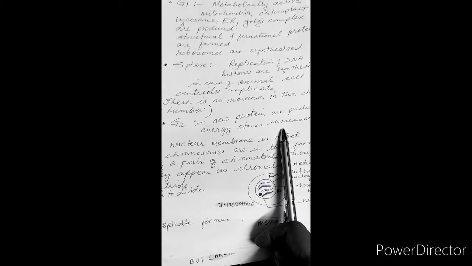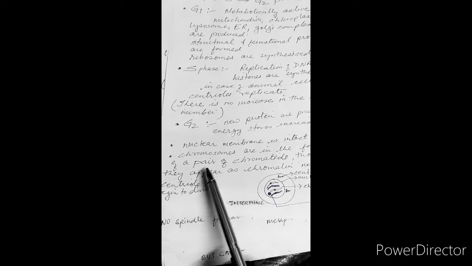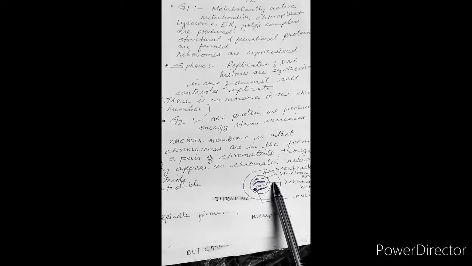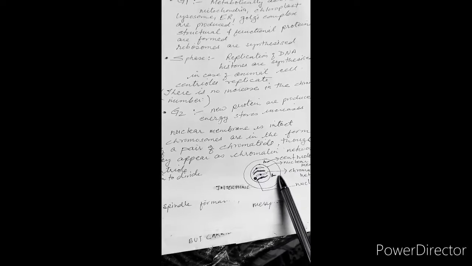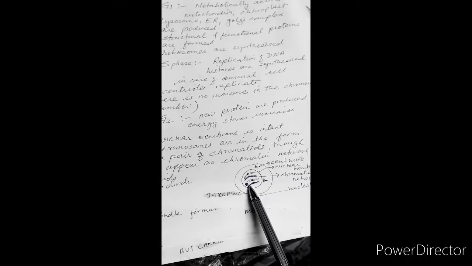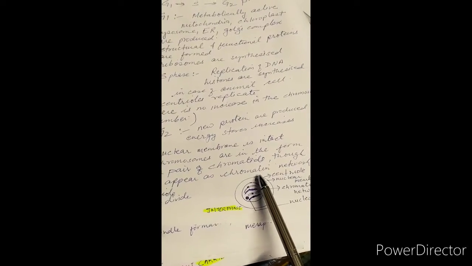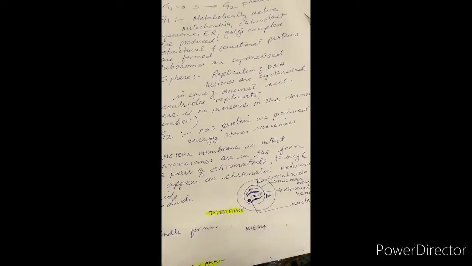So this is a very important part, and here we see that the nuclear membrane starts disappearing, followed by the nucleus also disappearing, and the chromatin material is still present, and the centriole starts dividing in the animal cell.